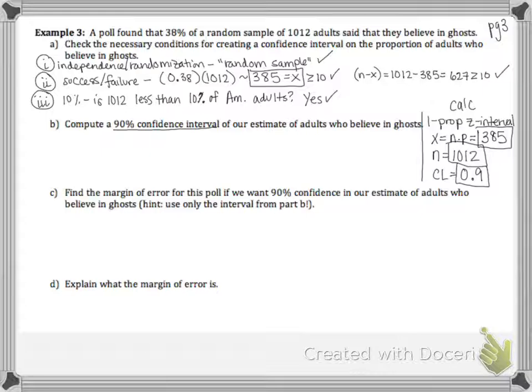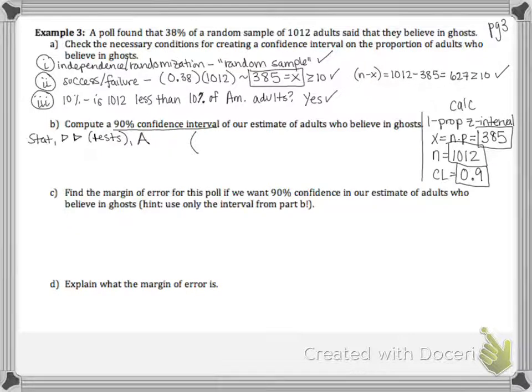So remember that you would want to go to stat, arrow right twice to tests, and it's option A. You have to arrow down quite a bit to get to option A, okay? So once we put that information in, we get an output that is a confidence interval.